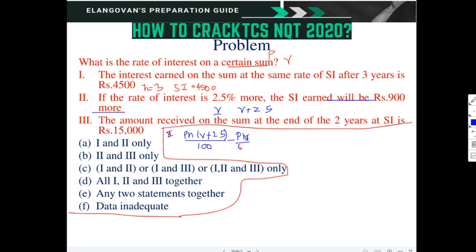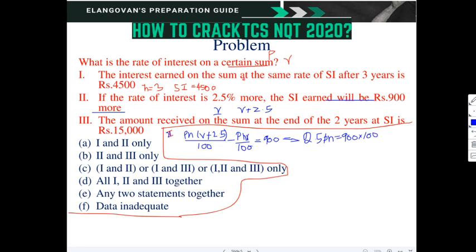PNR by 100 is equal to what? Is equal to 900. Okay. So what can be done with this? This PNR by 100 will get cancelled, right? So this leads to 2.5, P into N equal to 900 into 100. Am I right? 900 into 100. So this is the second equation.